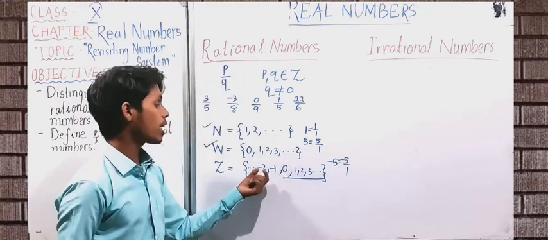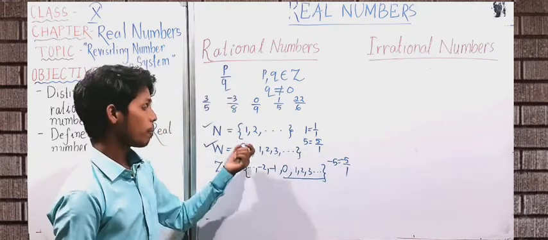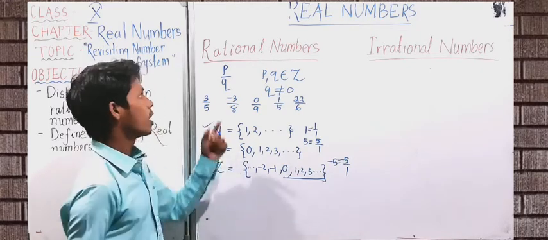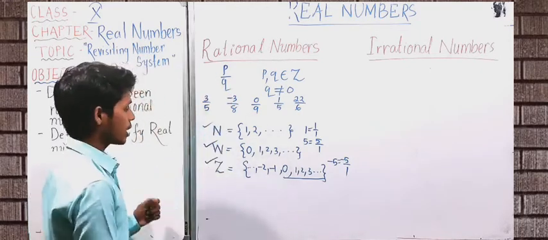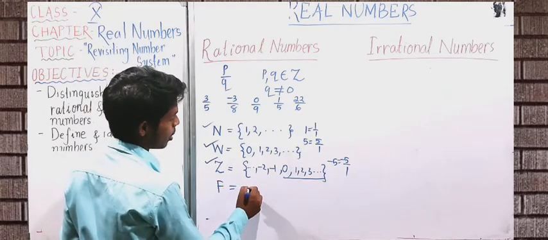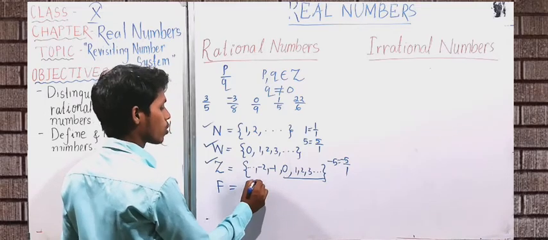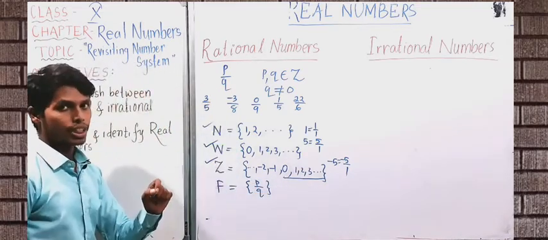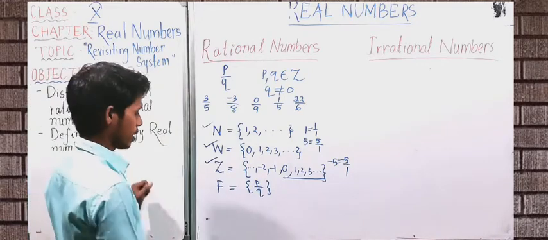Similarly all the negative integers can be written in p upon q form. So all the integers are also rational numbers. Next, fractions. All the fractions are already in the form of p upon q. So all the fractions are what? Rational numbers. The condition is that there will be no 0 in the denominator.